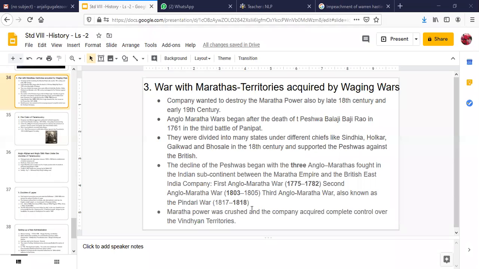So far we have covered the subsidiary alliance, and here you can see the gradual change in the way the alliance was being forced on the Indian kings and rulers. Eventually, the first Nawab whose territory was annexed using the subsidiary alliance was the Nizam of Hyderabad. It was a proper friendly agreement between the East India Company initially.